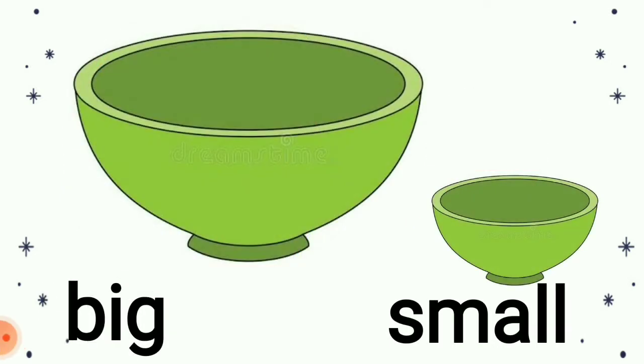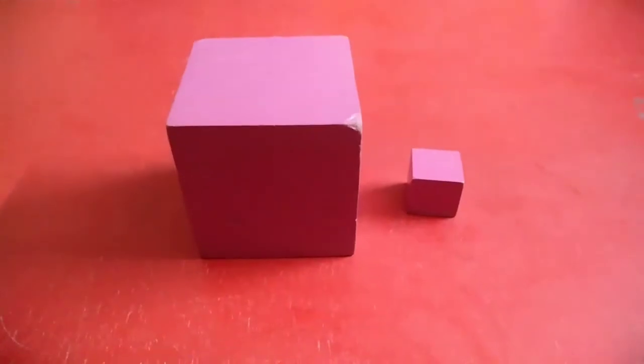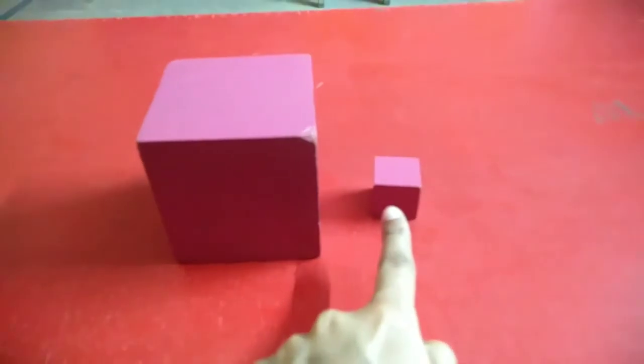Okay, you see two bowls. There are two bowls in this picture. Tell me which one is big? This is a big bowl and this is a small bowl. Big, small.